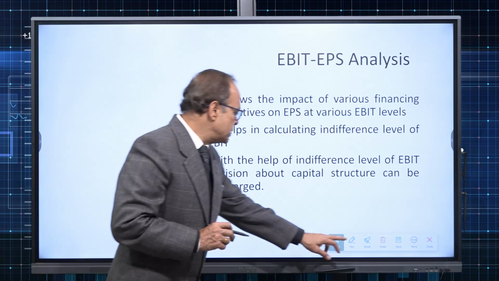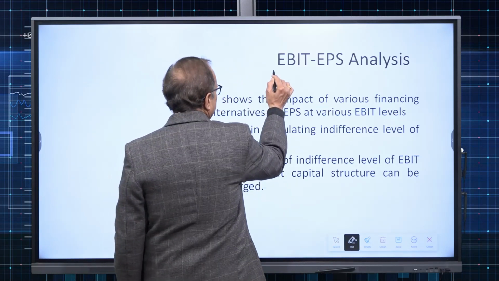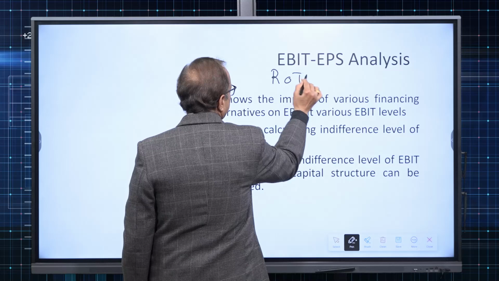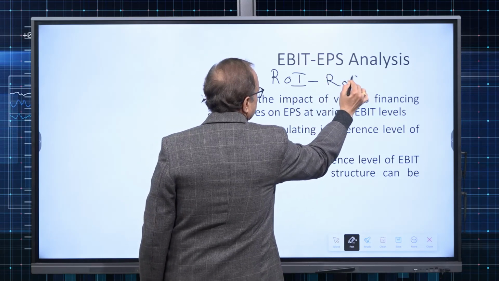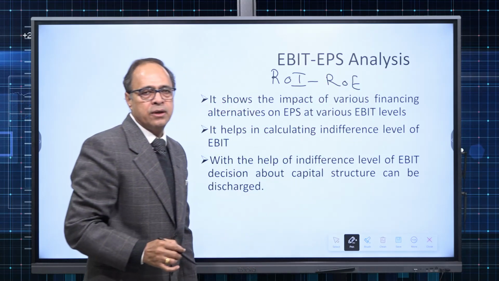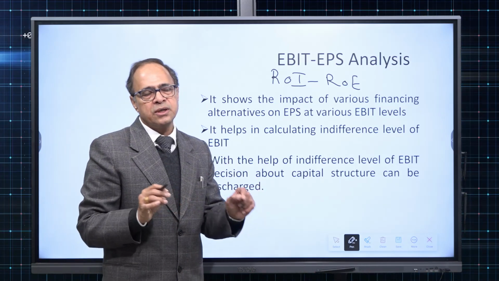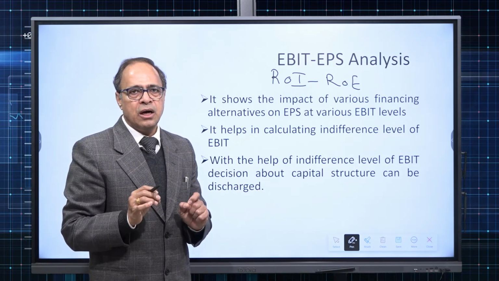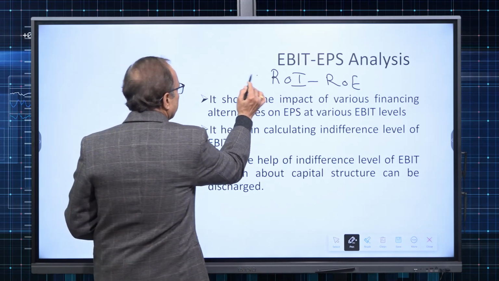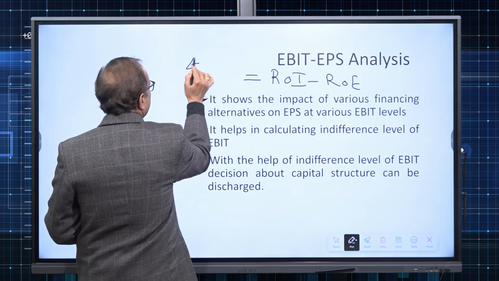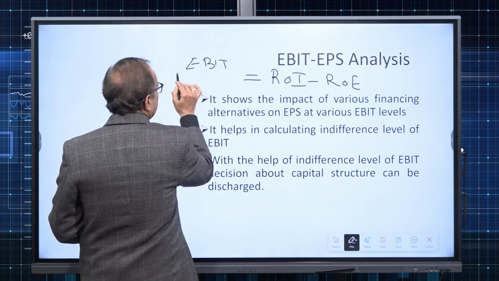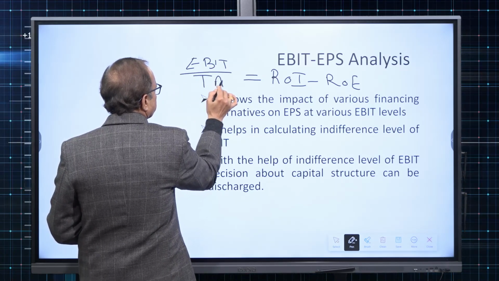It is also known as ROI ROE analysis. When I say ROI, it is return on investment, and ROE is return on equity. Now, ROI, how is it calculated? It is simply EBIT divided by total assets.